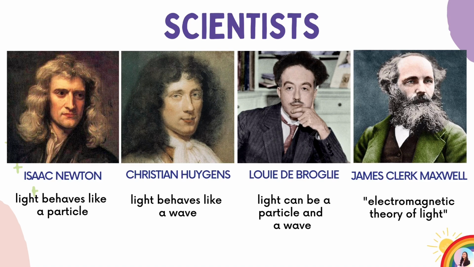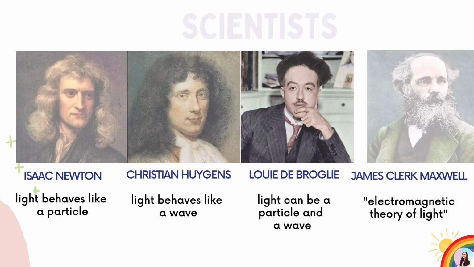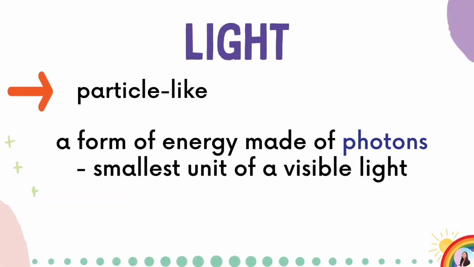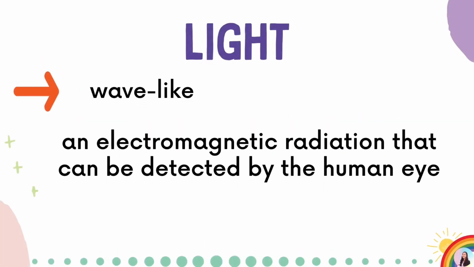This theory states that light waves are of the same character as the electromagnetic waves that are caused by a rapidly oscillating electric current. As a particle, light is a form of energy made of photons. These are the smallest unit of visible light. As a wave, light is formed by the vibration of electric and magnetic fields. This is the reason why it is considered as an electromagnetic radiation.